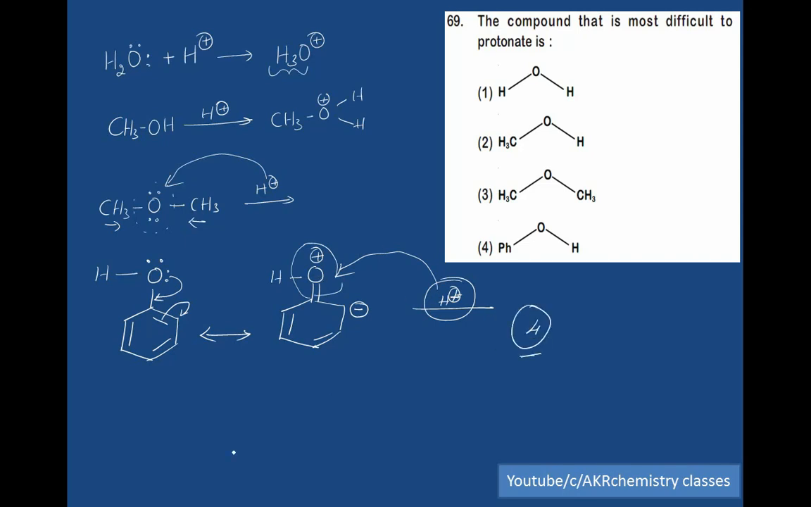Therefore, in case 4, the compound which is most difficult to protonate is phenol.